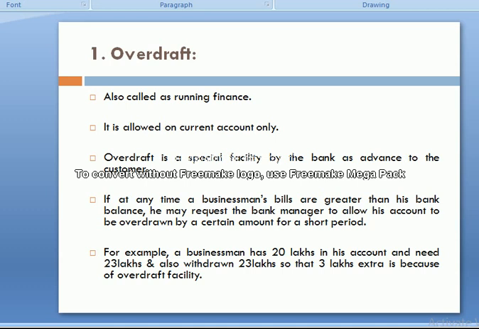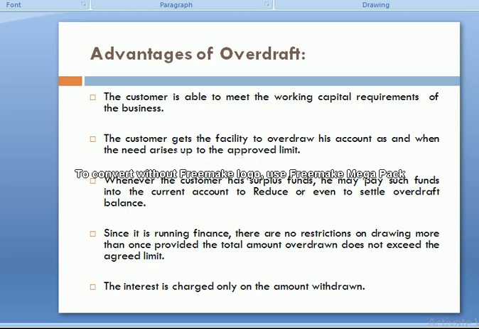Next one is advantages of the overdraft. What are the advantages of the overdraft? The customer is able to meet the working capital requirements of the business.